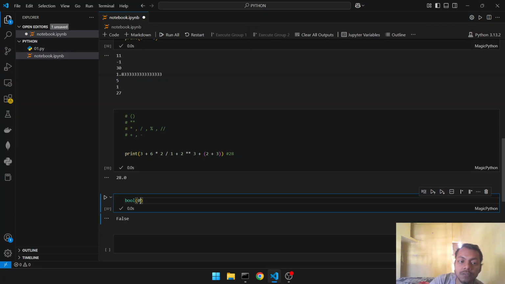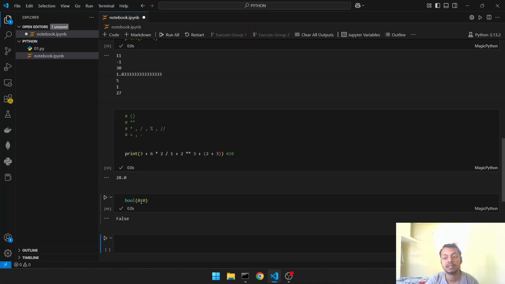Other than that, any value we give, even a negative value or 7.7, will be true. Only if we give 0.0, it is false.